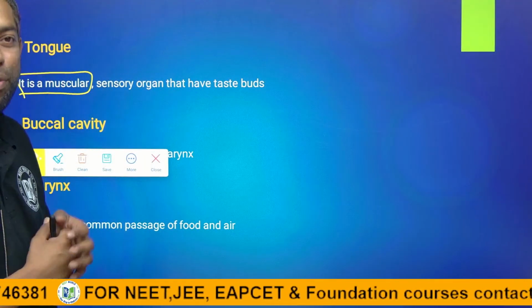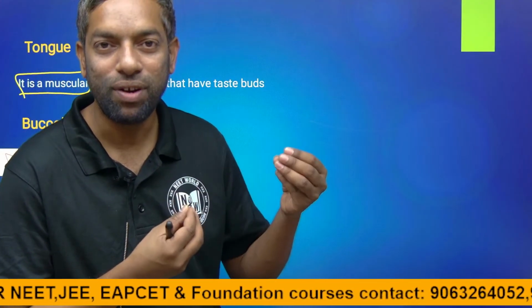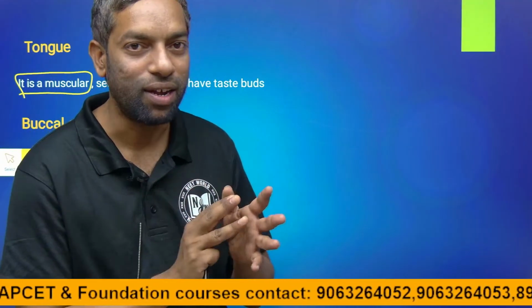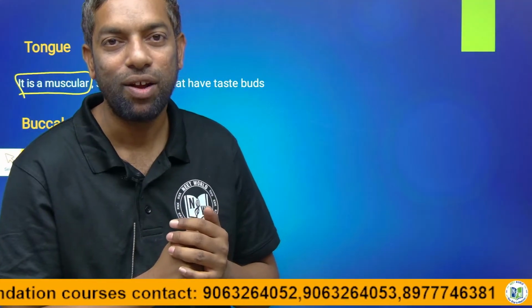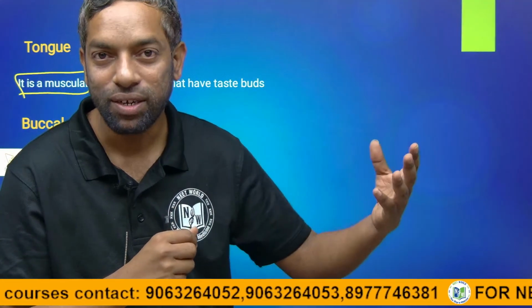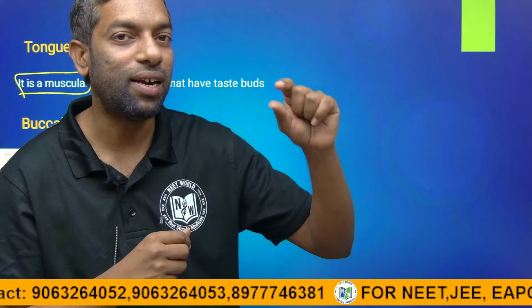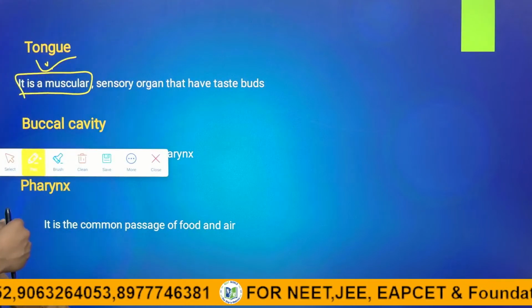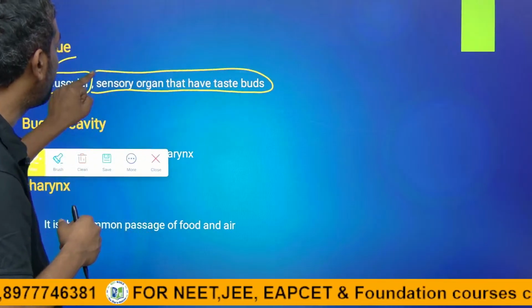Skeletal muscle. If you want to masticate any food, you can masticate it at your wish. If you don't want to, you don't, because it is skeletal muscle under the control of our brain. At your wish you can use the tongue. That is skeletal muscle, muscular in nature. It is also a sensory organ that has taste buds.